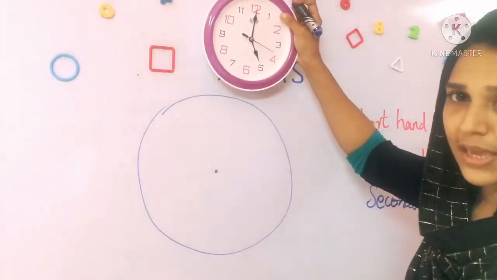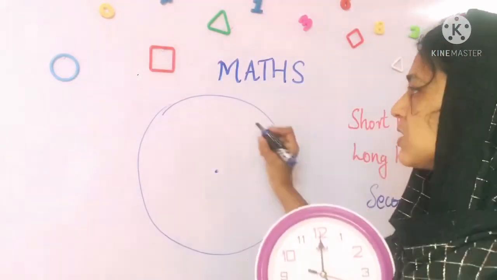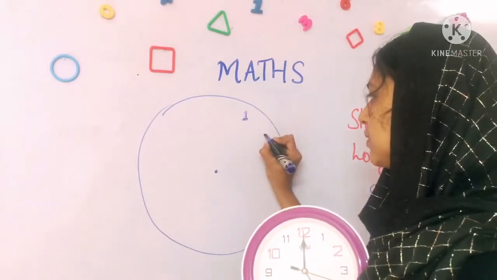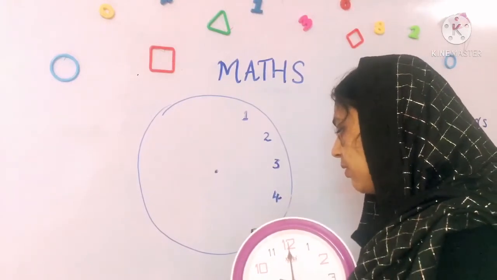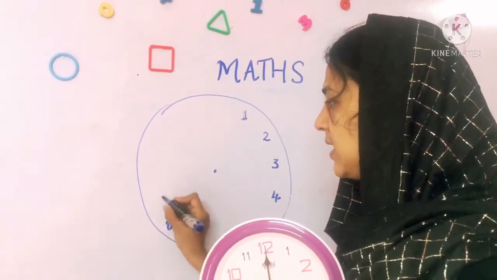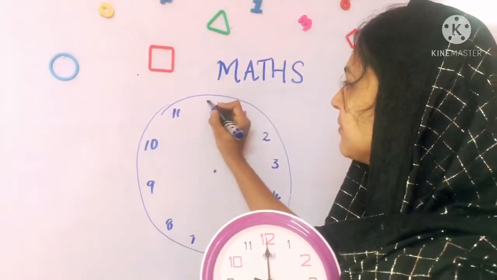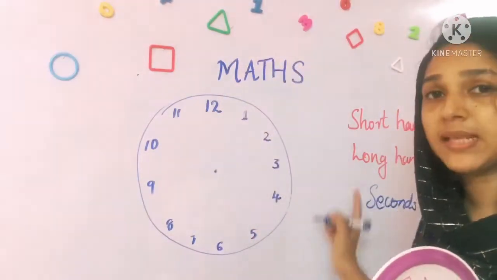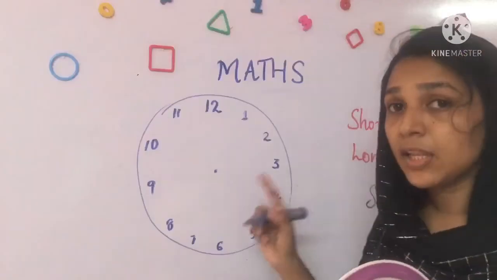Okay, students. Now, we have to write the numbers of the clock. So, let's start with number 1. 1, 2, 3, 4, 5, 6, 7, 8, 9, 10, 11, 12. So, this is my clock. I draw a circle. Then write the numbers from 1 to 12 in order.